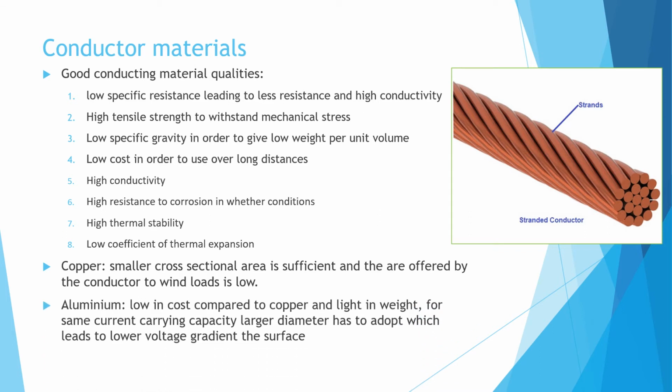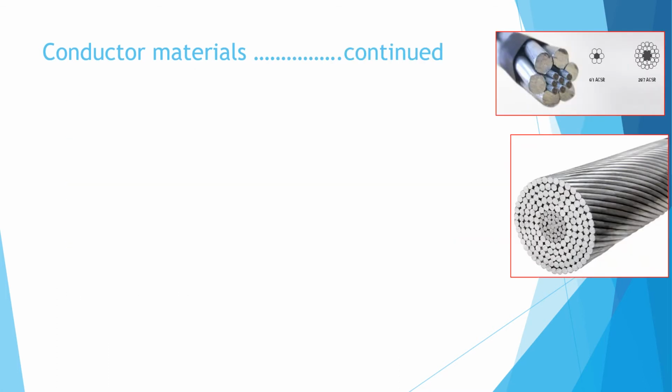Aluminium also we use because it is low in cost compared to copper, light in weight for the same current carrying capacity, and has a larger diameter, which leads to lower voltage gradient at the surface. So these are the conducting materials. It is continued, and see how the stranded conductors are present.